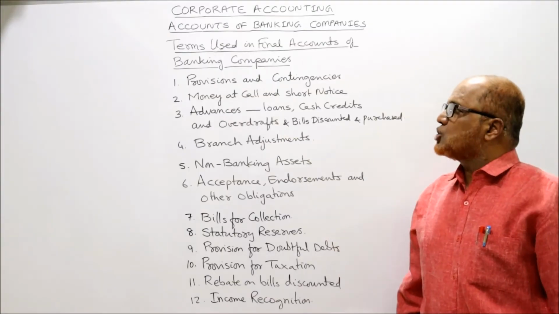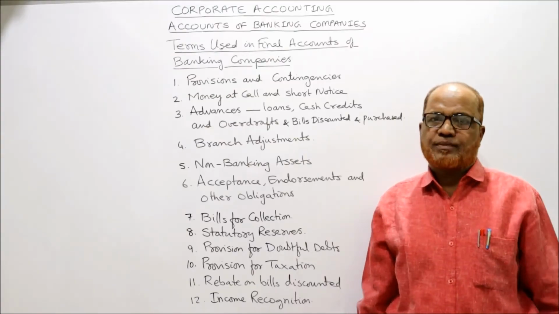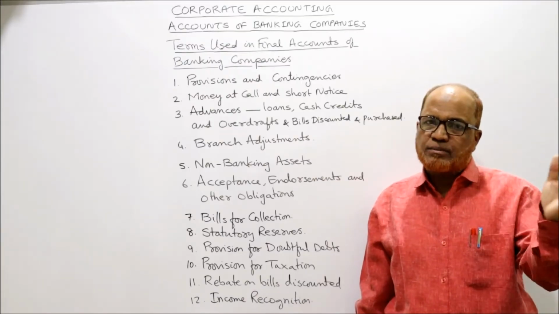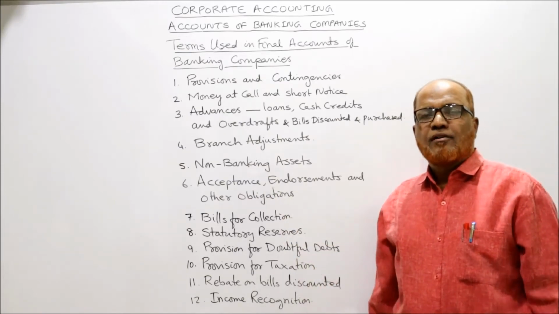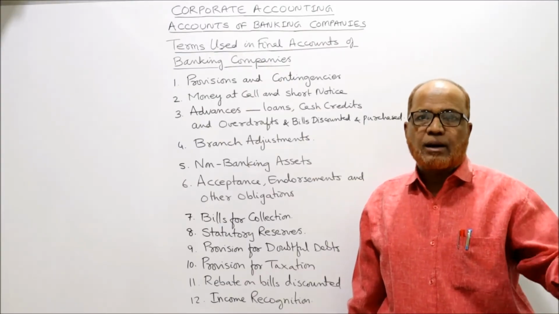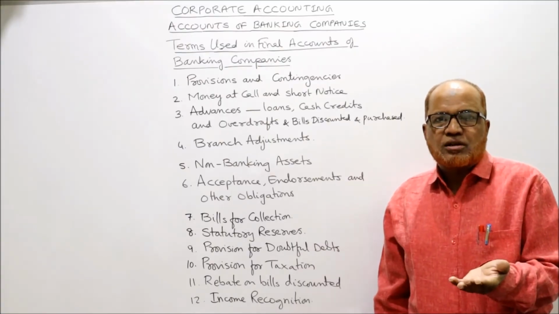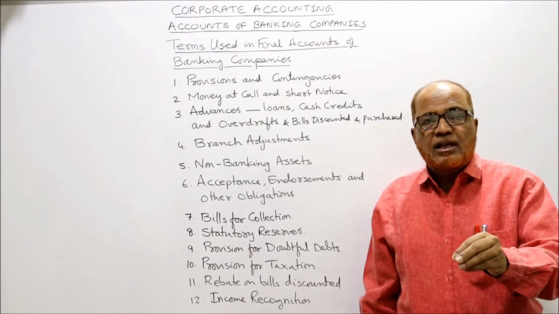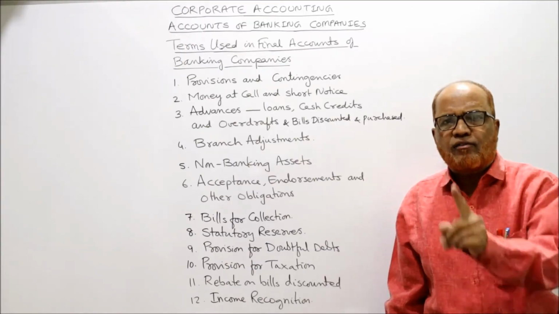Second item, money at call and short notice. You will find this in the balance sheet under assets, schedule number 7: balances with banks, other banks, money at call and short notice. So what do you mean by money at call? It is when one bank advances a loan to a bill broker, stock broker or other banks for one day. Sometimes a bank will have excess cash, but this excess cash will not be there for a long period of time. They will utilize this surplus money by giving it to another bank only for one day.